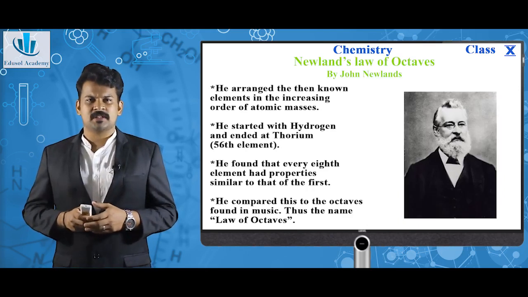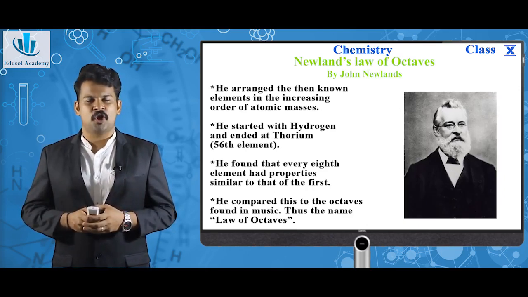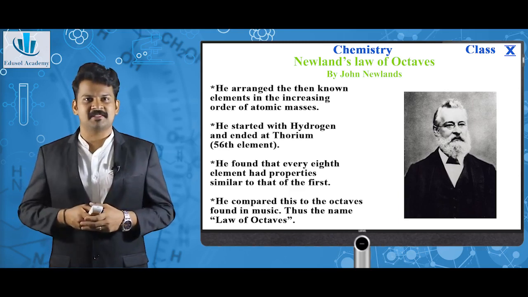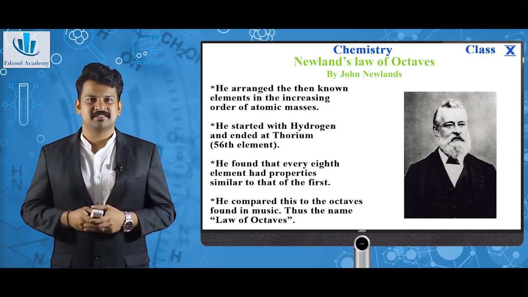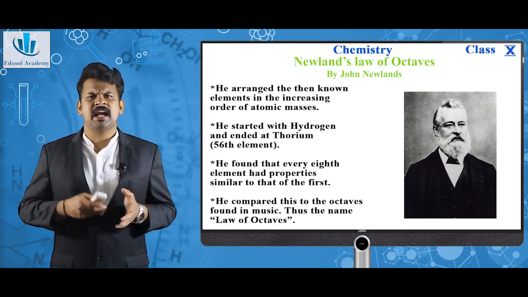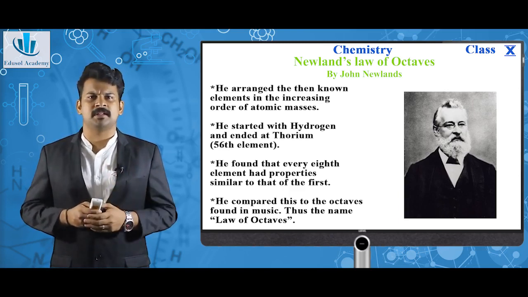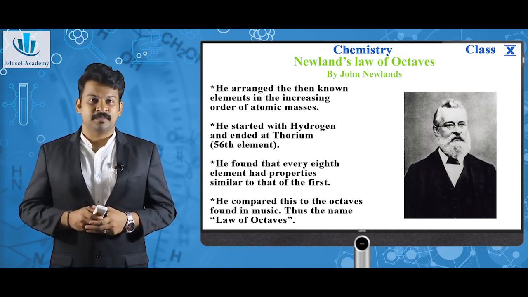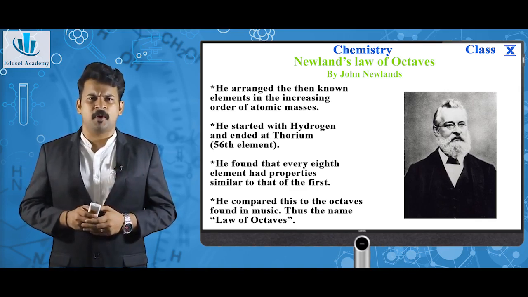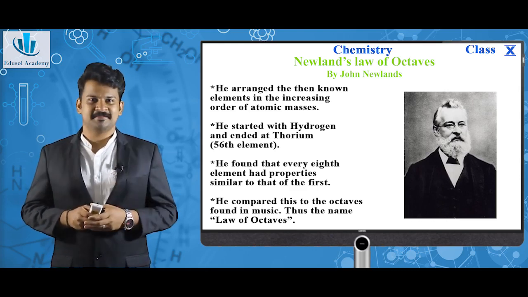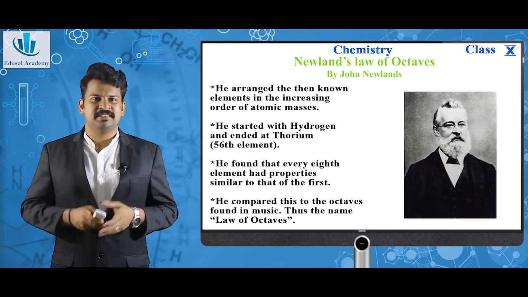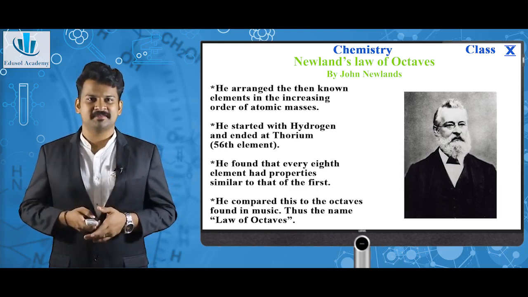Next, this was another classification made by John Newlands. This was called Newlands' Law of Octaves. John Newlands arranged the then known elements in the increasing order of atomic masses. He started with hydrogen and ended at thorium, the 56th element known at that time. He found a peculiar thing, that every 8th element had properties similar to the first. This was exactly comparable to the octaves found in music. Thus the name Law of Octaves came.